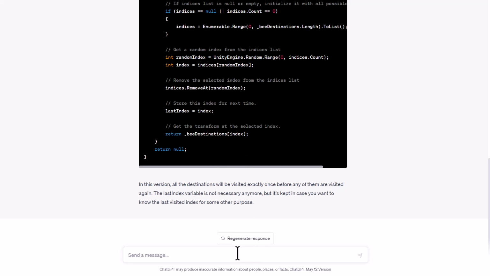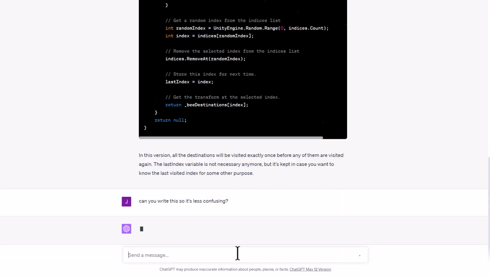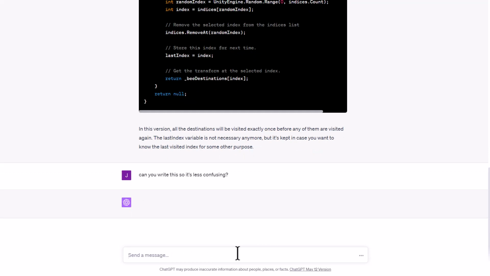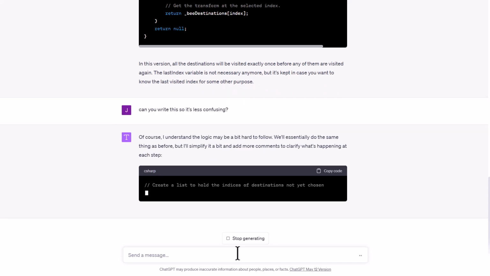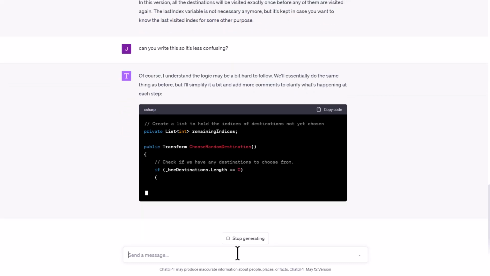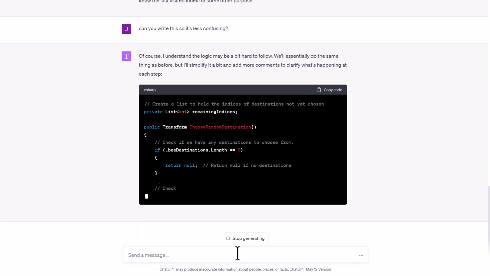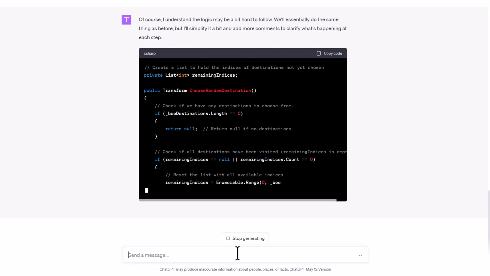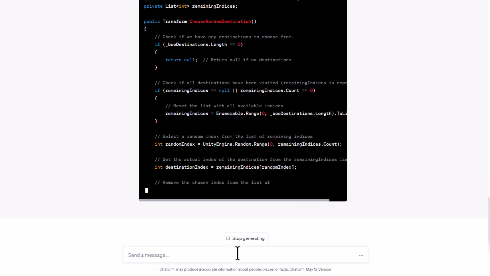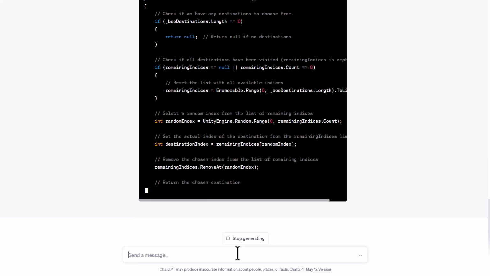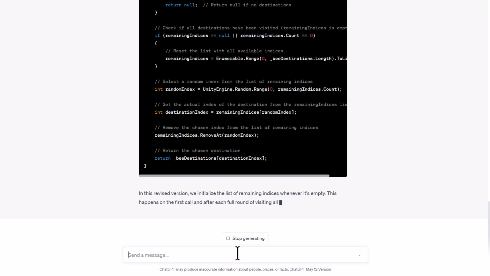I'm going to ask it if it can write a less confusing one. So it's less confusing. I mean, I can follow what it's doing, but describing the steps is, I think, a little bit confusing. I think that having the extra indices is extra and probably not necessary. So let's see what happens here. It's going to choose a random destination. If we have no destinations, we return. If they've all been visited, then we reset the indices, okay? It's going to select a random one. And then it's going to set the destination index to that random one.